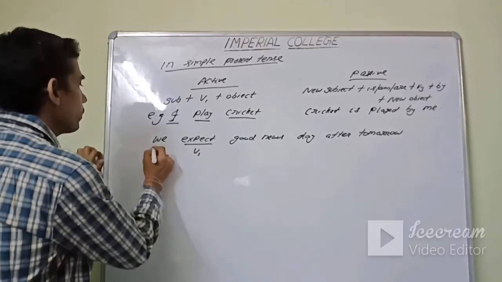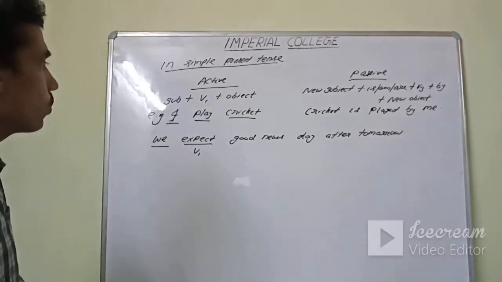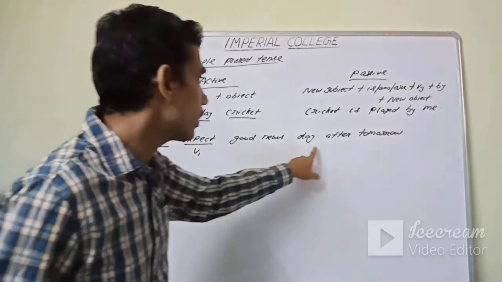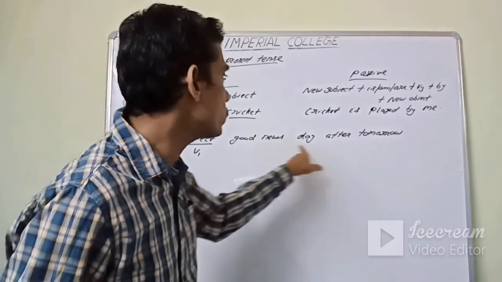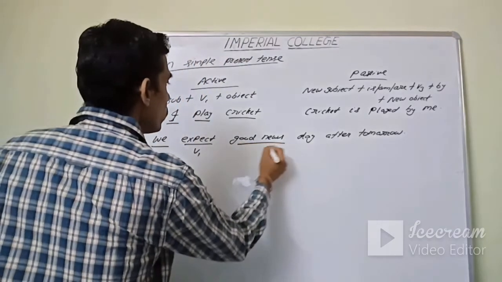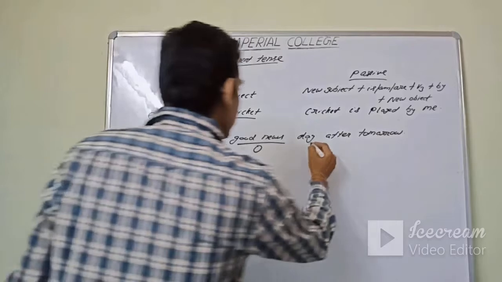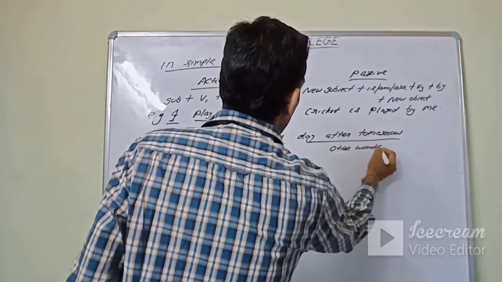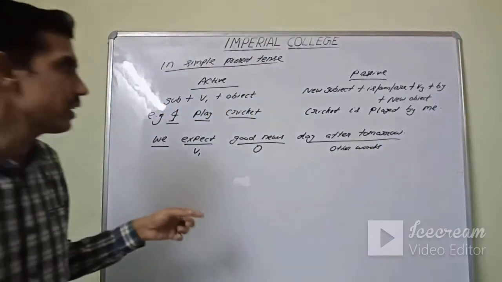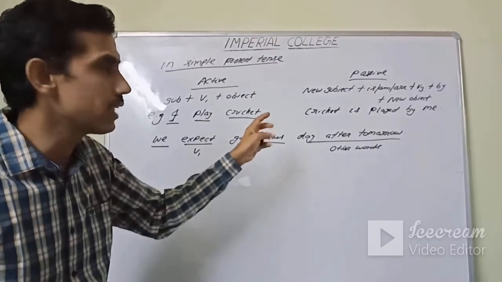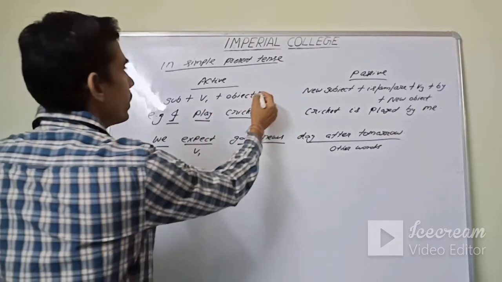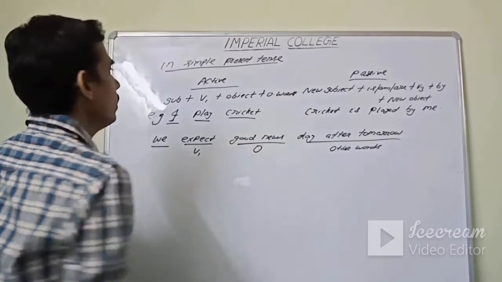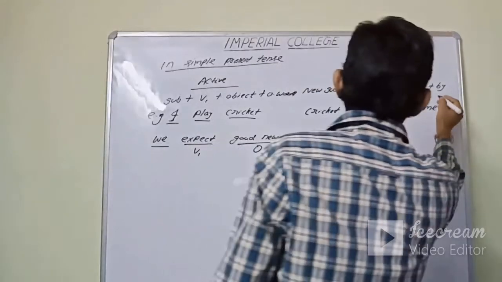So here the subject is we. Who expects good news? We expect good news. What do we expect? If you put the question what we expect, the answer is not day after tomorrow or good news day after tomorrow. The answer is only good news. So this is the object. And what is this day after tomorrow? These are other words, which have to be put at the last. If it is there in the sentence, sometimes it is put at the last, sometimes it is adjusted in between. Subject plus V1 plus object, other words, OW. Similarly, new object, and at the last other words.